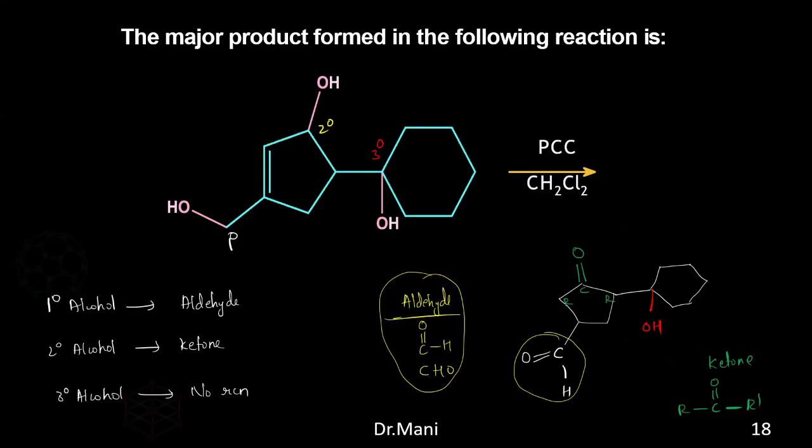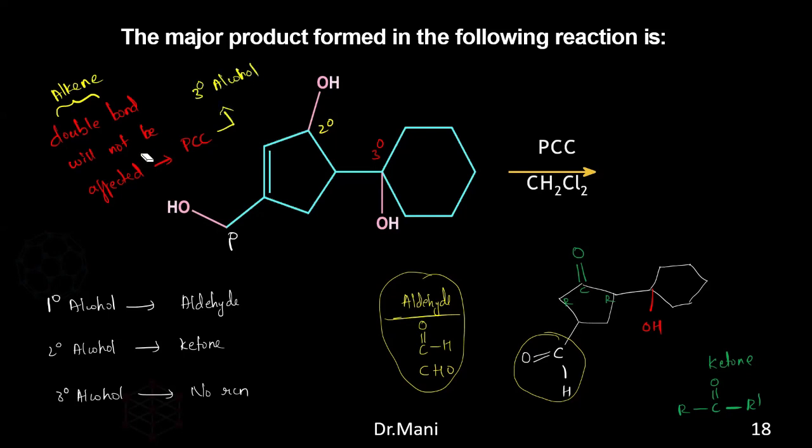So always remember, alkenes and tertiary alcohols will not react with PCC. That means if you see the double bond, it will not be affected. I told you at the beginning. The double bond will not be affected using the oxidizing agent, PCC, the mild one. So PCC will not show any reaction to the double bond. You can call this the alkene. And they will not react for the tertiary alcohol as well.